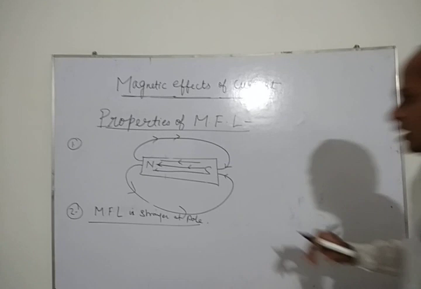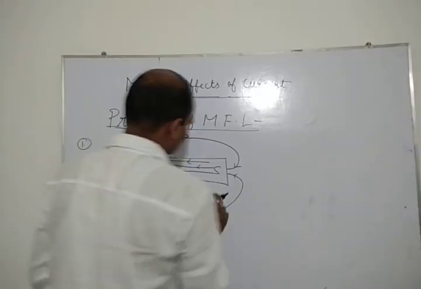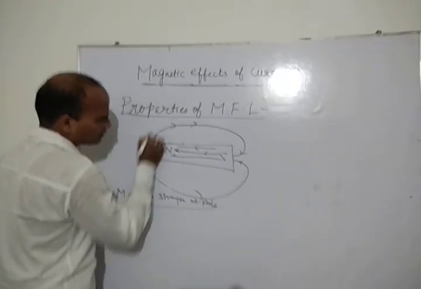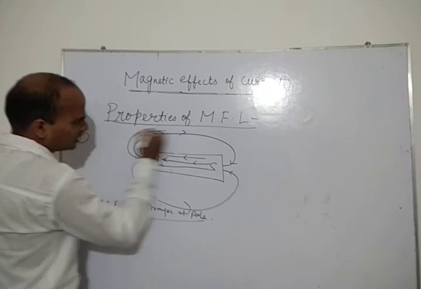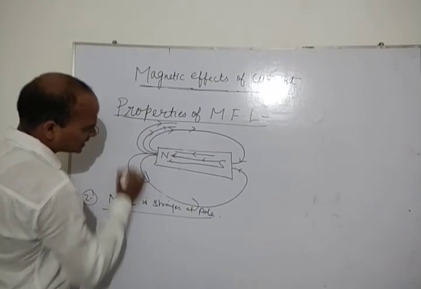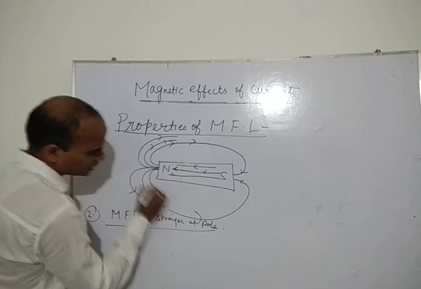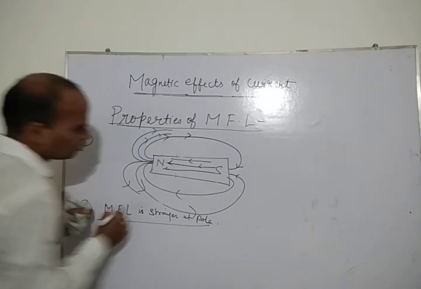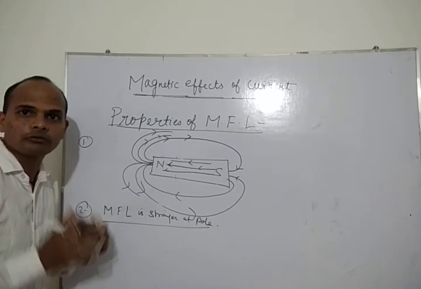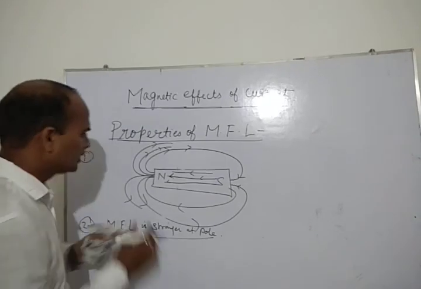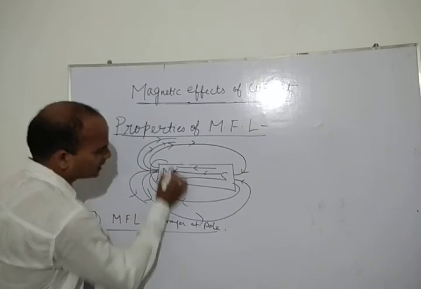Please look here, students. When the magnetic field line is exiting from this pole, you are seeing that the degree of closeness of the magnetic field line is more near the north pole. Look here.